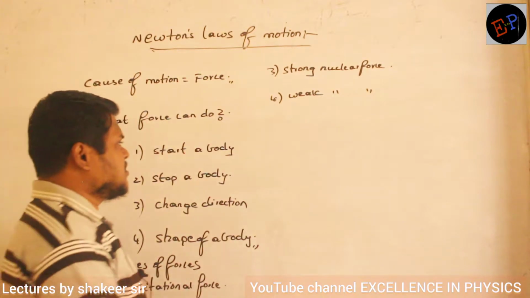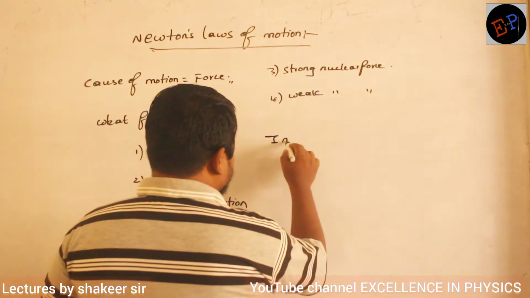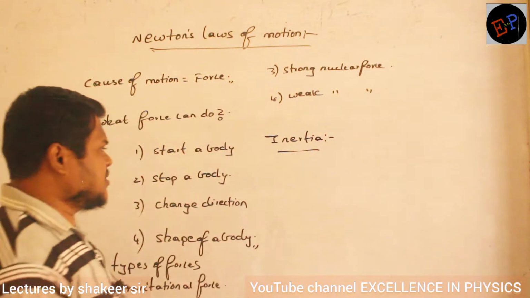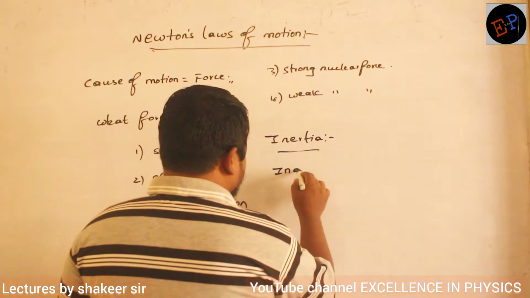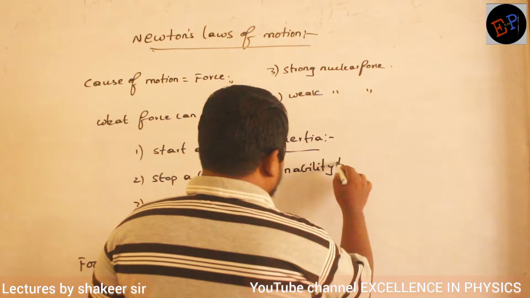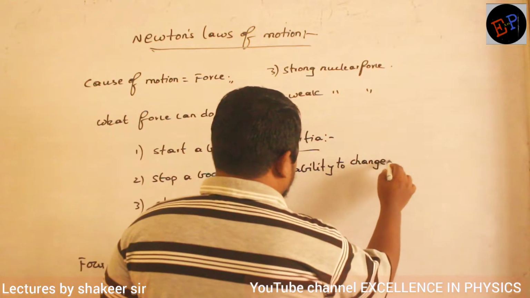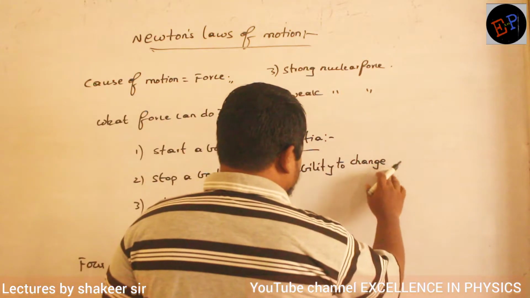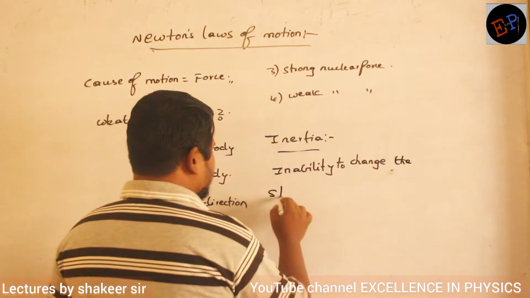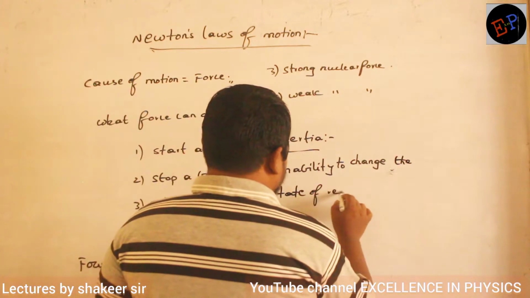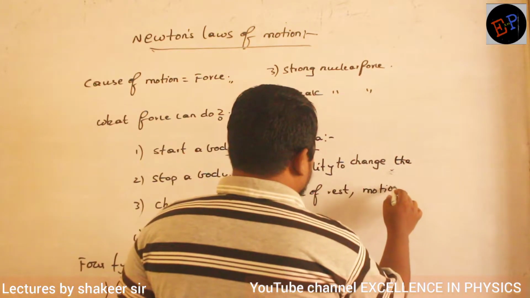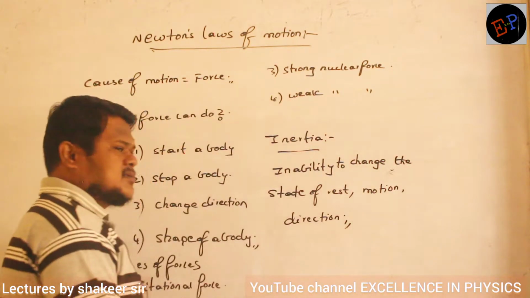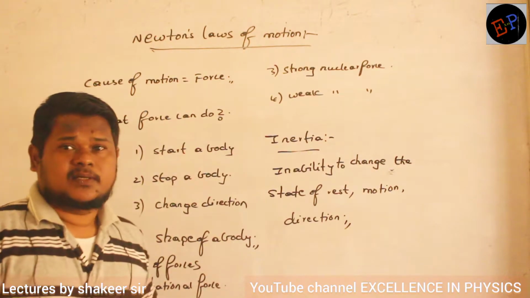Then we study about a very important property which is called inertia. So what is meant by inertia? I can define it as inability to change. Inability to change what? Inability to change the state of rest, state of motion, or state of direction. This inability to change the state of rest, motion or direction is called inertia.